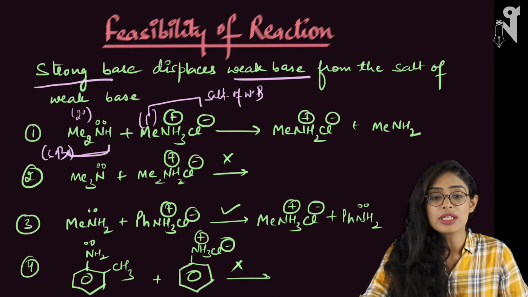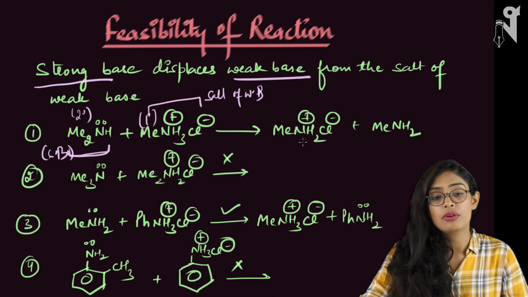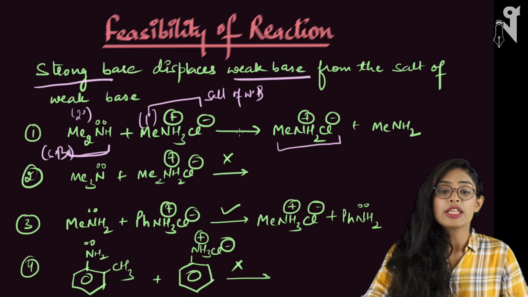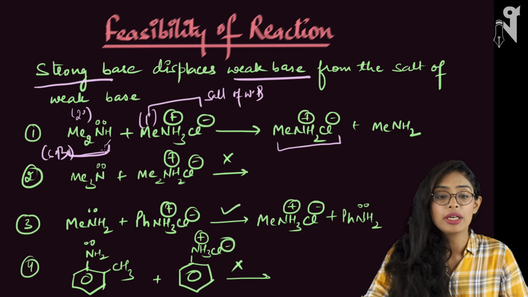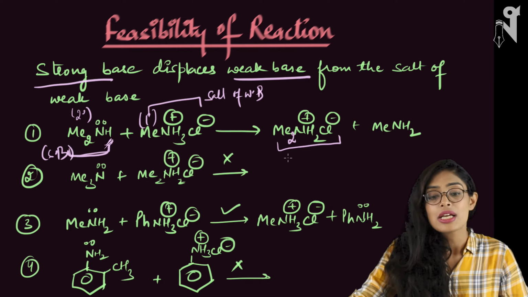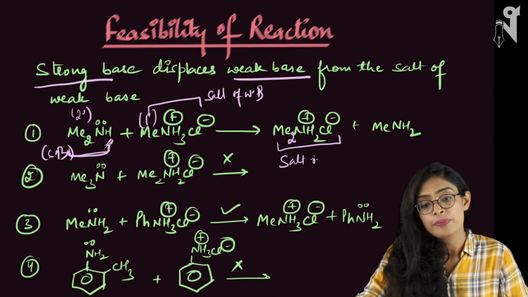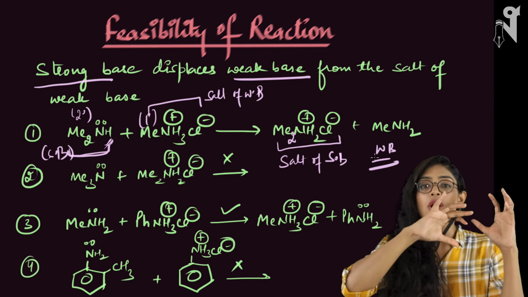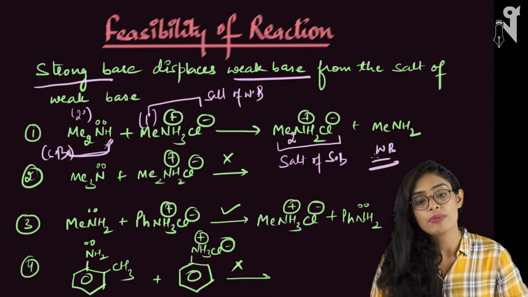The strong base will displace the salt of the weak base, will kick out the weak base and make the salt with it. So the salt is done. H plus and Cl minus will go and make a salt over here. So it will form Me2. My bad, there is a typing error. This is Me2NH2 plus Cl minus. So this is the salt of the strong base and the weak base is out. So the reaction will always move towards the formation of the weak base.